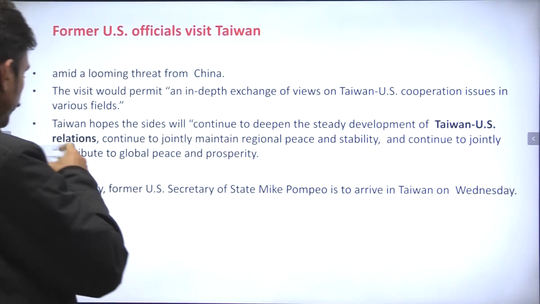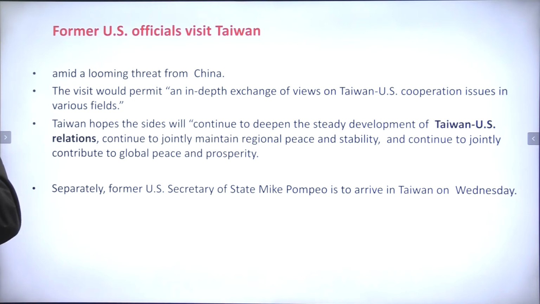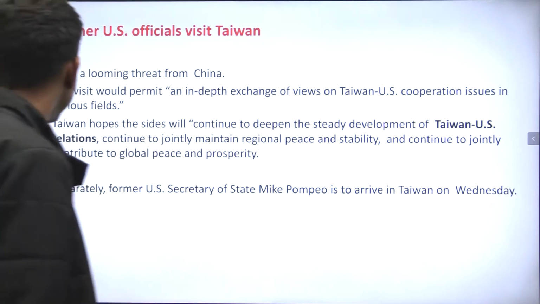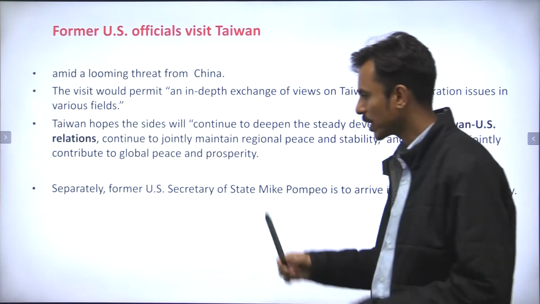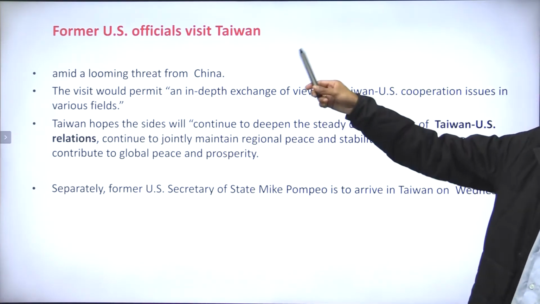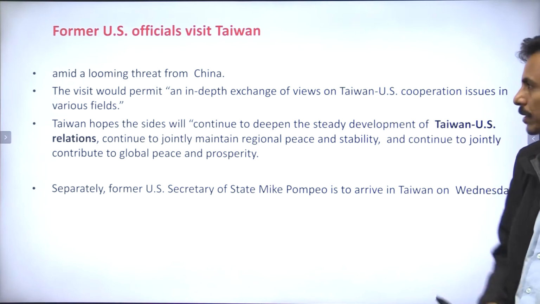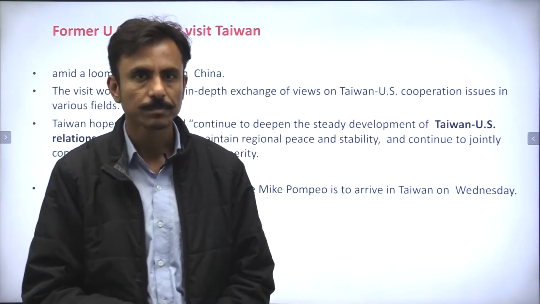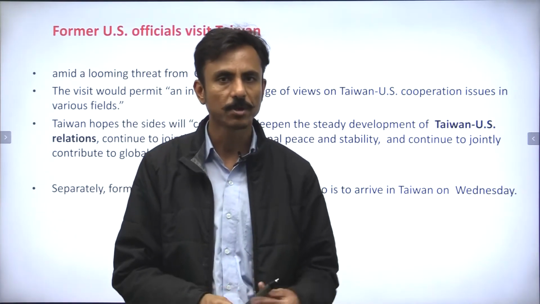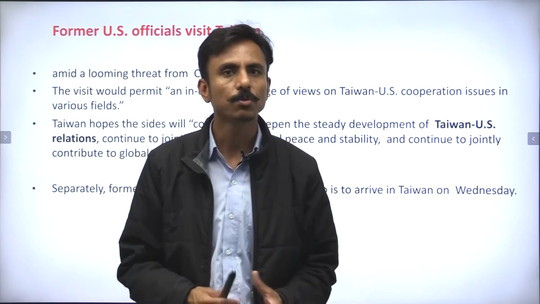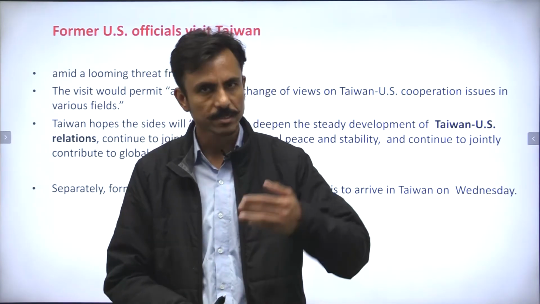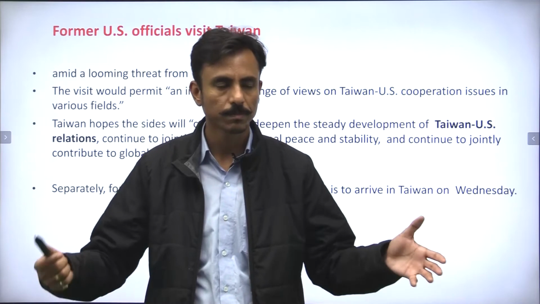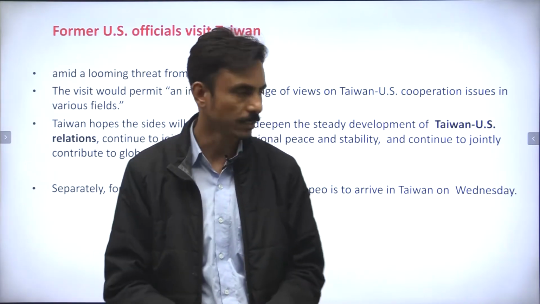Now, guys, the next news on the screen. Former American official Mike Pompeo, the former American Secretary of State, would be visiting Taiwan. We know, guys, Taiwan is an independent autonomous region, although it is a disputed territory because China claims Taiwan to be its own part, right? As it claims Arunachal Pradesh, as it claims Tibet, as it claims the northeast part of Ladakh, which they call Aksai Chin, right?